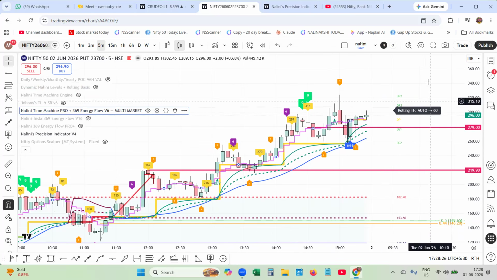Thank you very much, friends. That's how today's trade panned out. And the combination of these two indicators is superb.